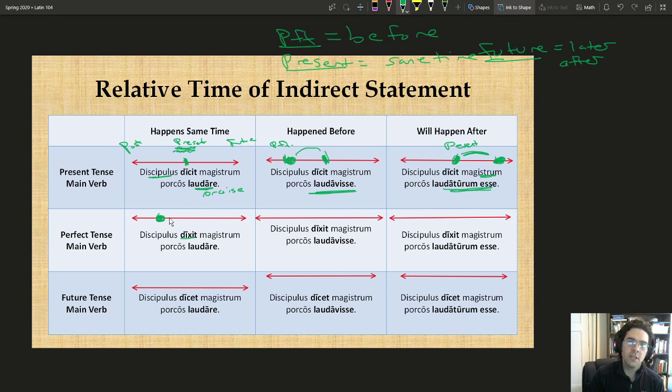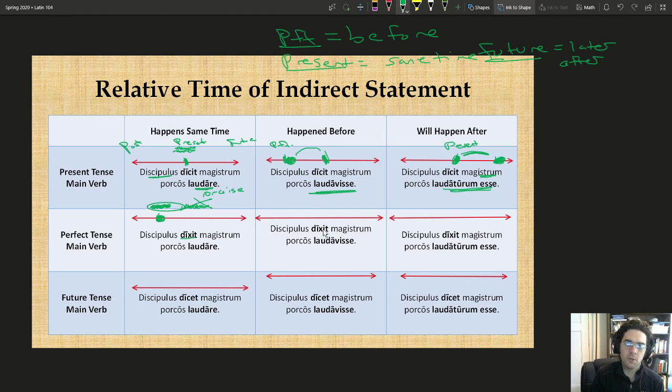So now, even though this is taking place in the past, we also know that since it's a present infinitive, the teacher was loving his pigs at the same time that the student said this. Just because it's present doesn't mean that the present infinitive still took place in present time. It took place at the same time as the student said this.